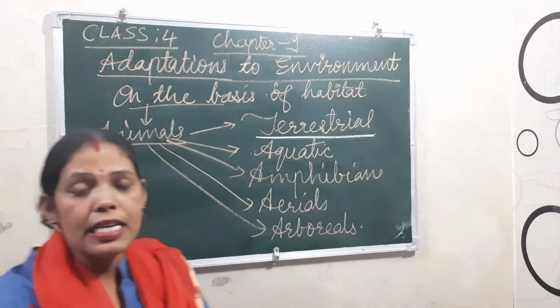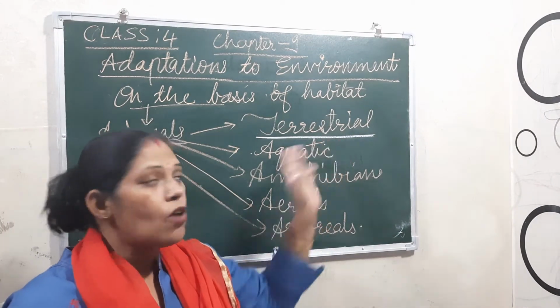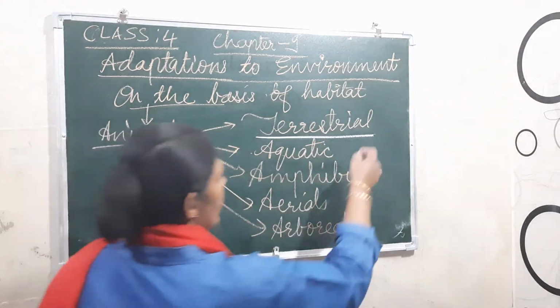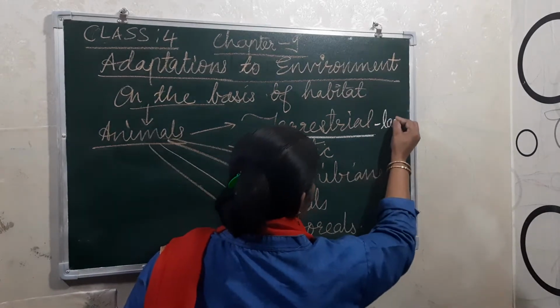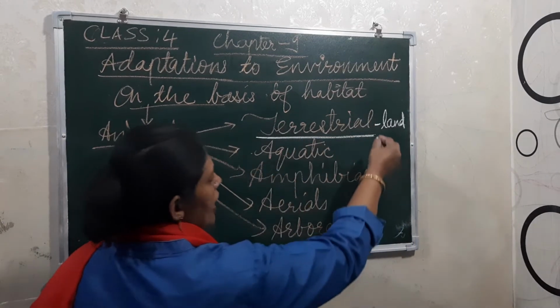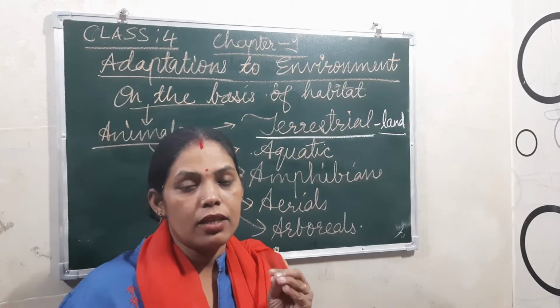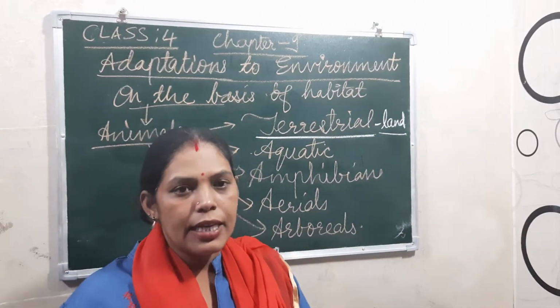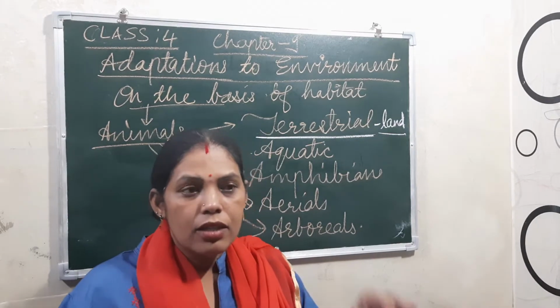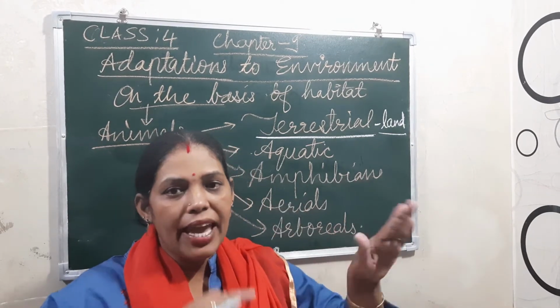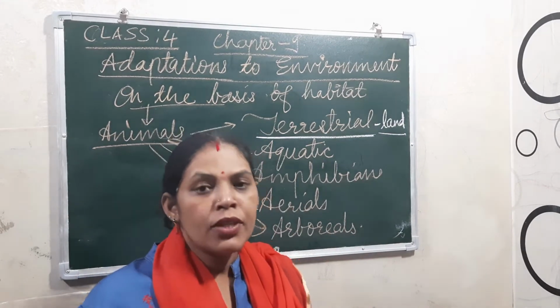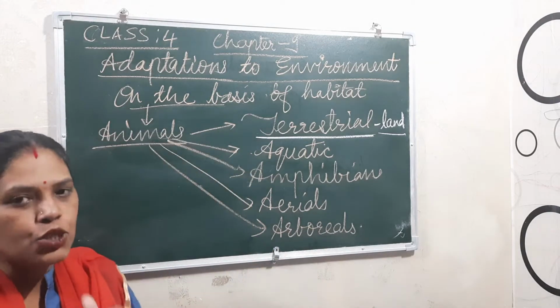Now if I talk about the terrestrials, again, terrestrials means these animals live on land, right? But even on land we see so many types. The climate and conditions vary from place to place.